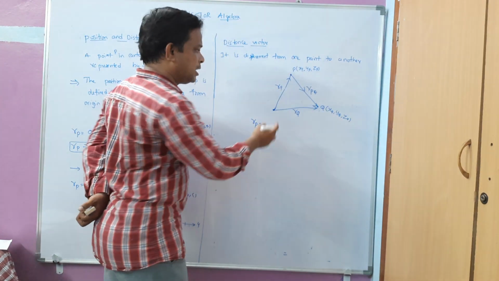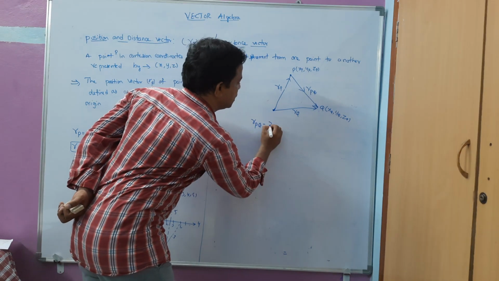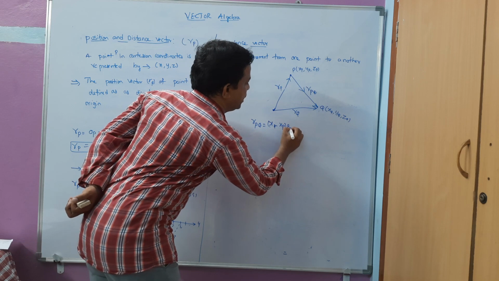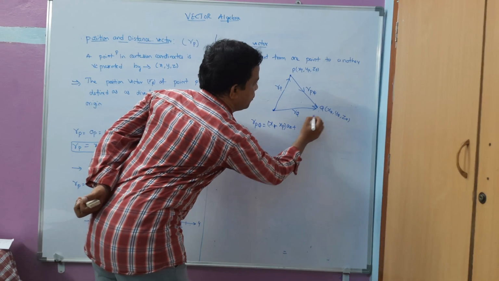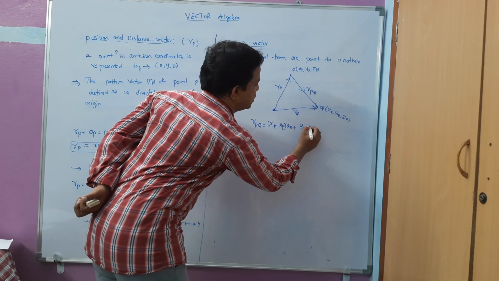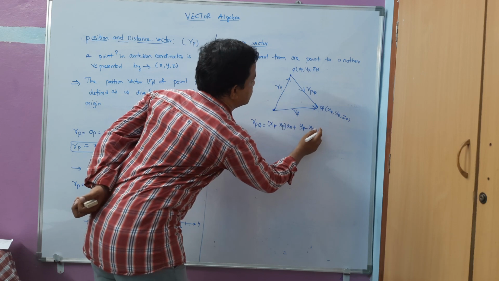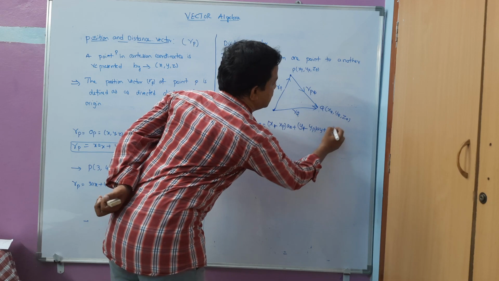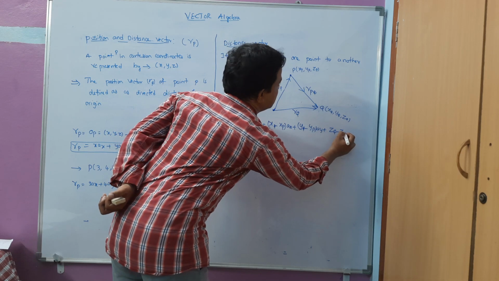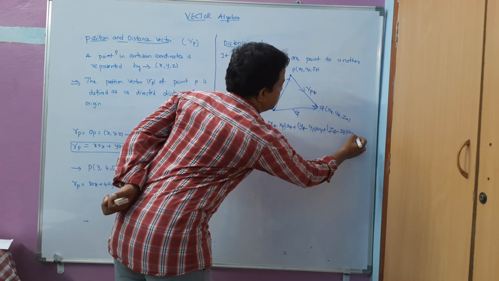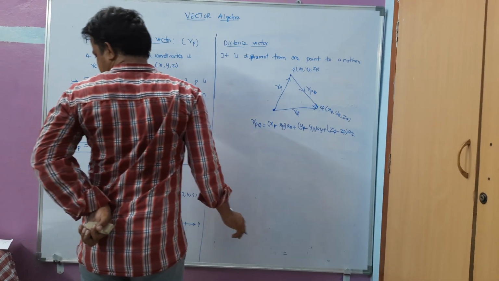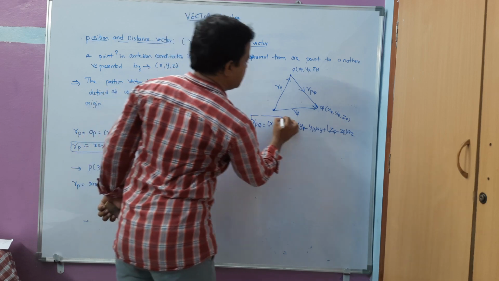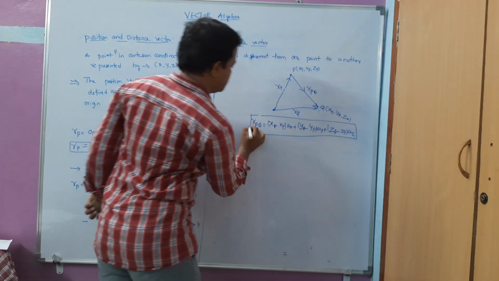Okay, what will be the distance vector here? xq minus xp into ax plus yq minus yp into ay plus zq minus zp into az. So this is the distance vector of the 2 points P and Q. Hope you understood this one.